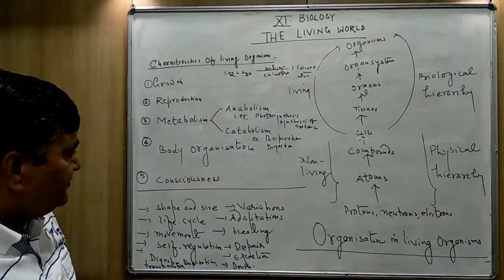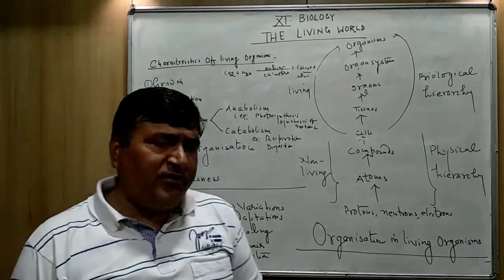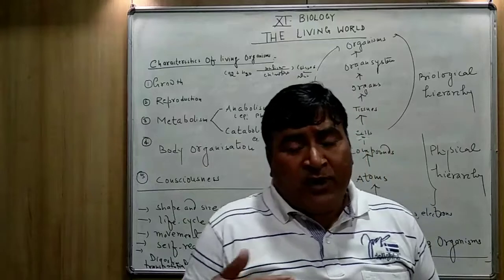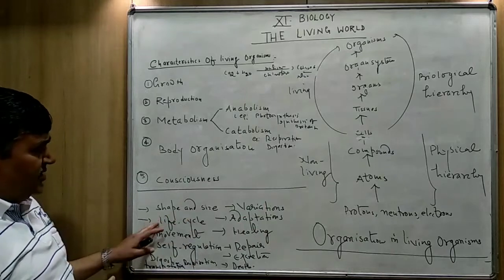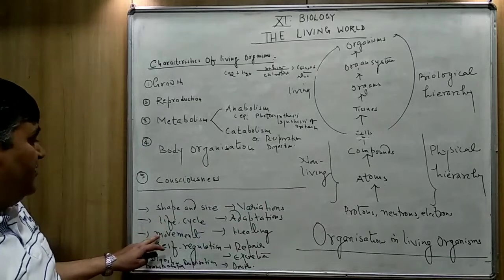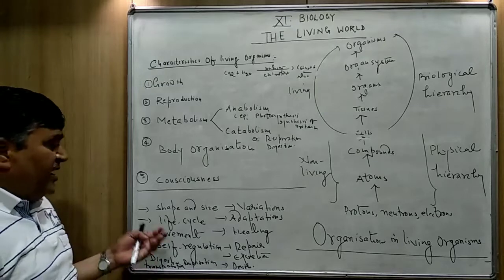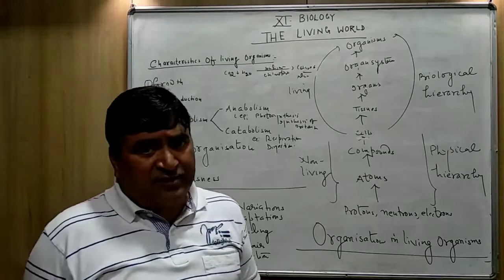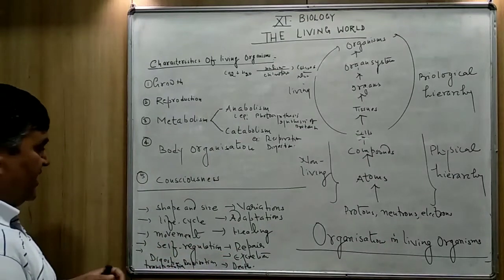In plants also, so many cycles are there. In the next chapter I will teach you the haplontic life cycle, diplontic life cycle, haplodiplontic life cycle. So all these life cycles are proceeded by the living things. Movement is also a characteristic feature. The plants as well as the animals have this tendency, because plants generally are fixed, but their parts are going to be moved, and animals can move from one place to another place.